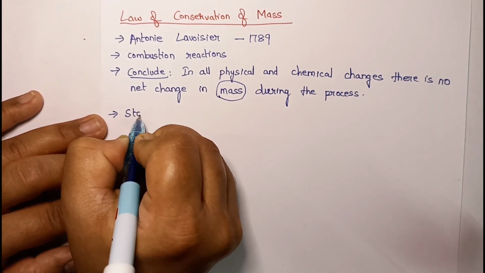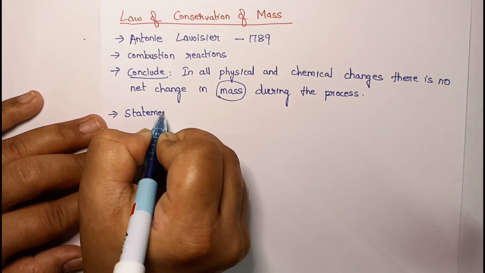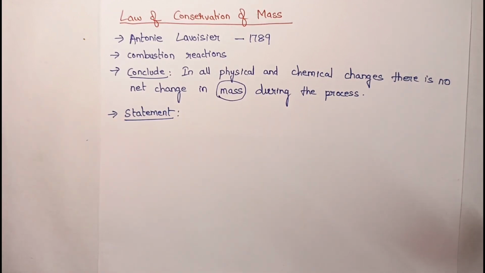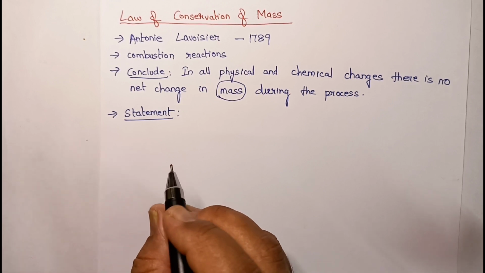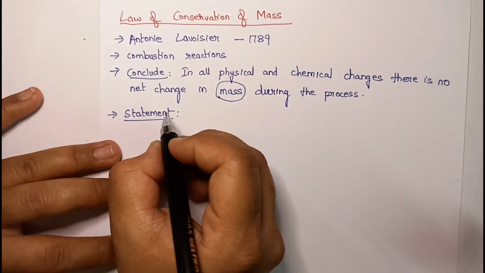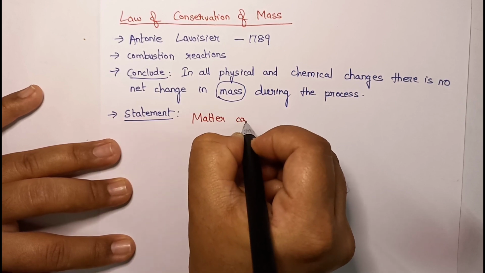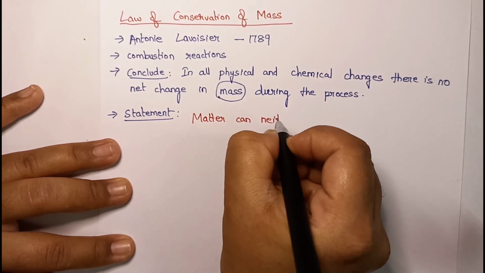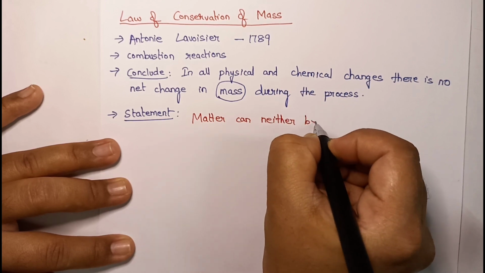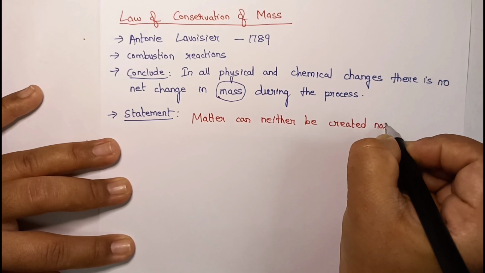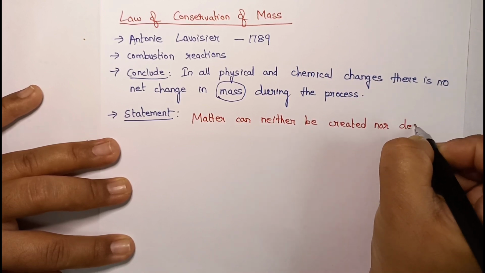Now let us see what is the statement of law of conservation of mass. According to Anthony Lavoisier, law of conservation of mass states that matter can neither be created nor destroyed.